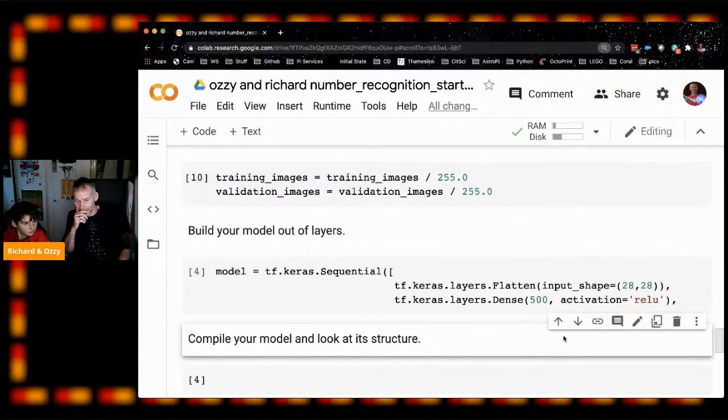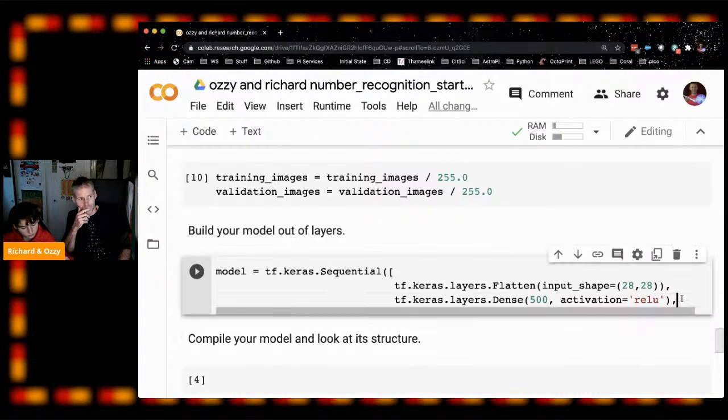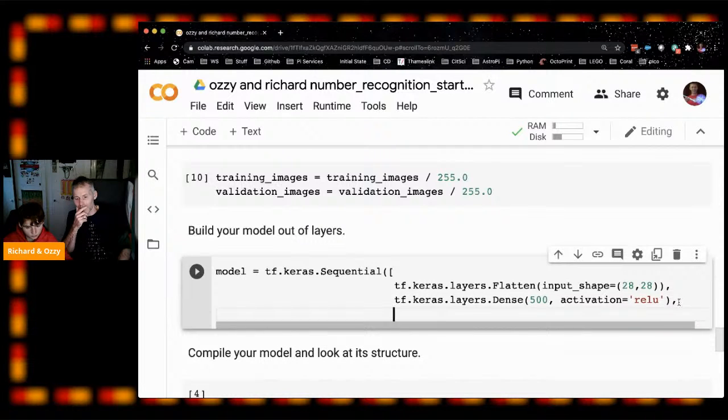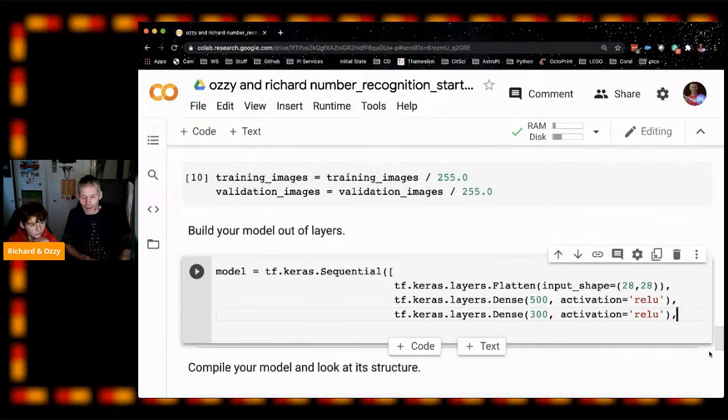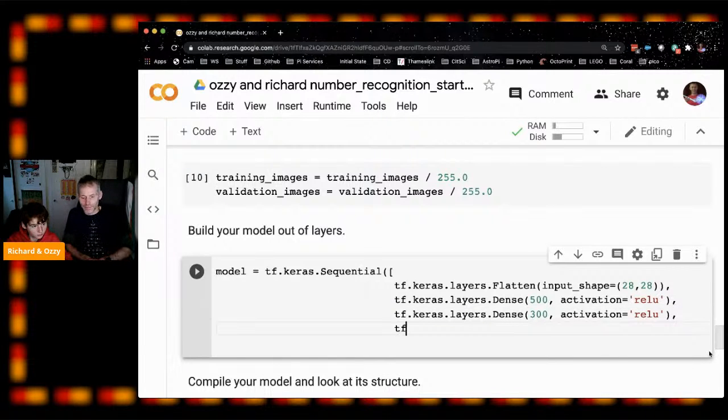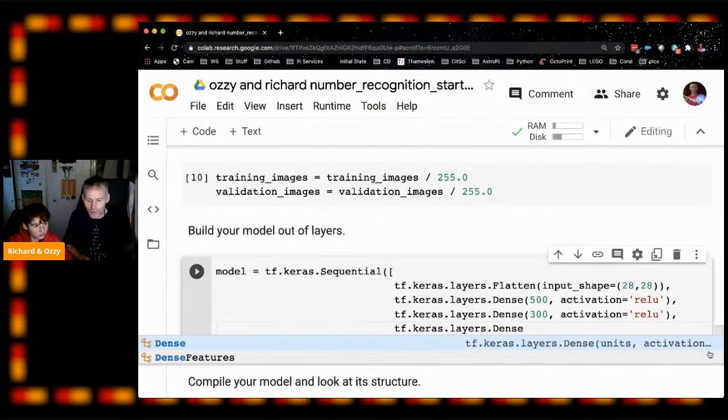All right, let's create our next layer there. You can probably copy and paste that line in because the only thing we're going to change is the number of nodes. Just change that to 300. And then our final layer is the output layer. That looks almost the same again. And this time it's only going to have 10.